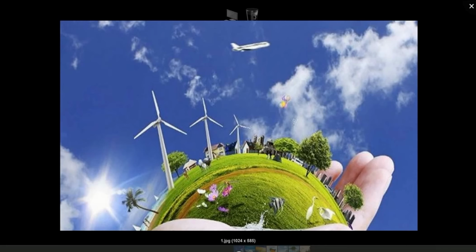In our environment, we have four main parts. They are hydrosphere, which means water, atmosphere, which means air, lithosphere, which means land, and biosphere, which means life. I shall explain to you the first part.